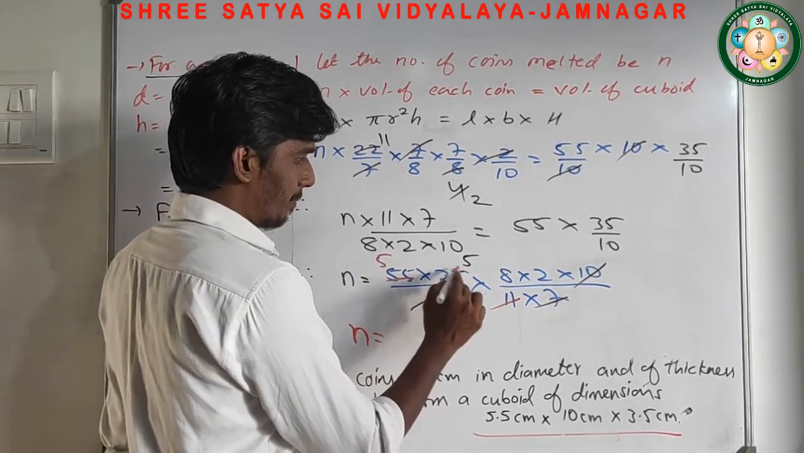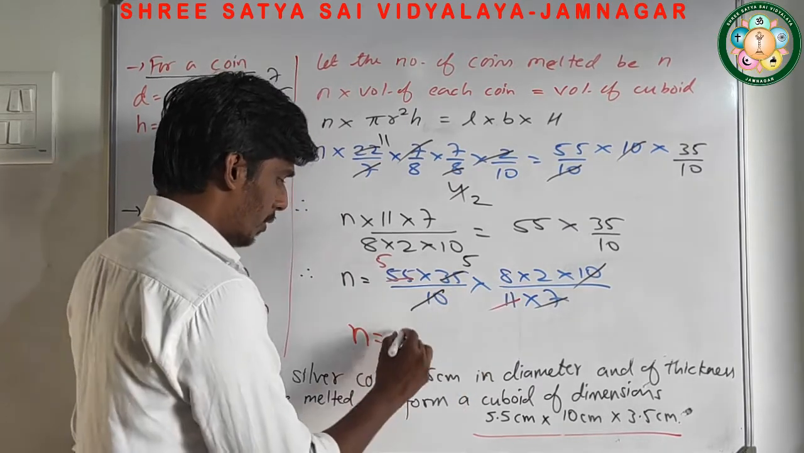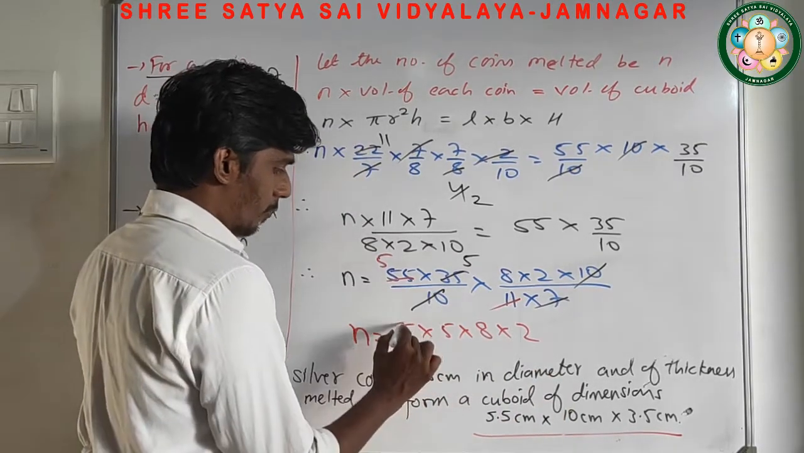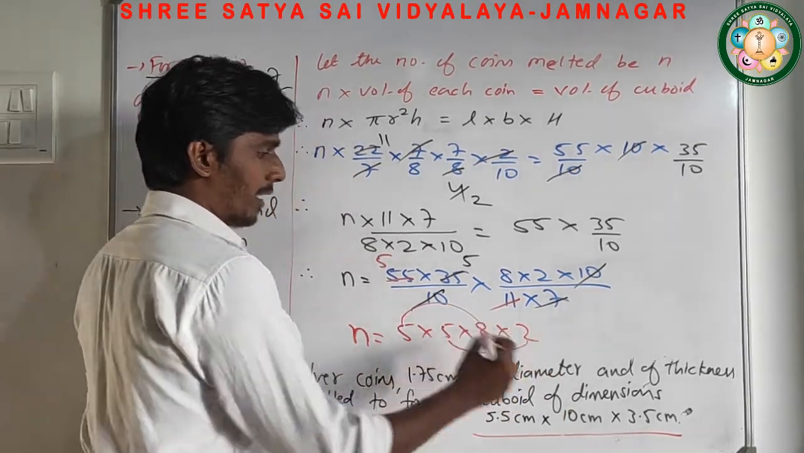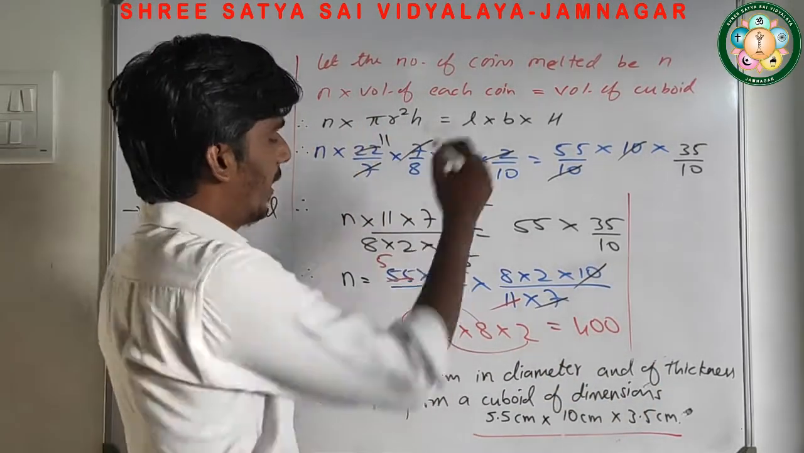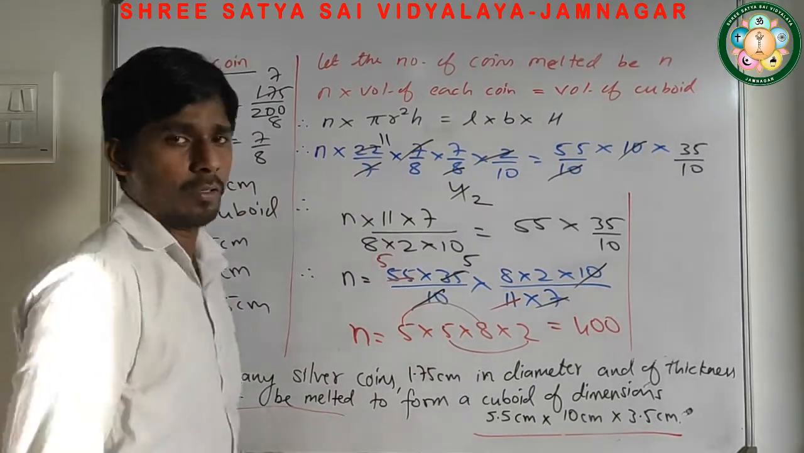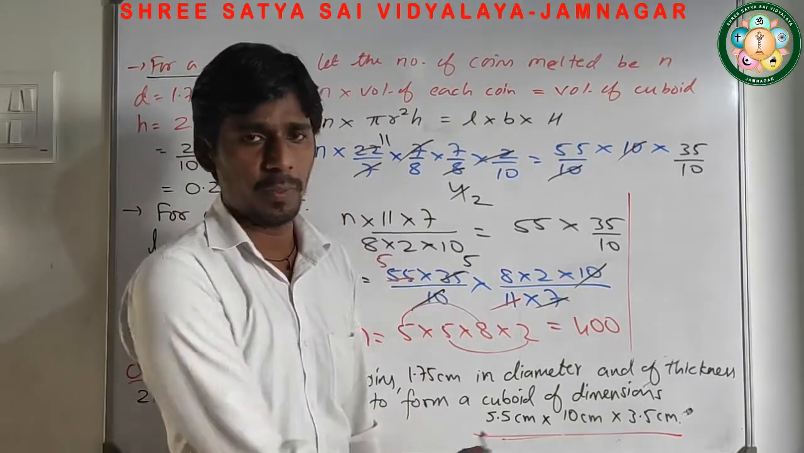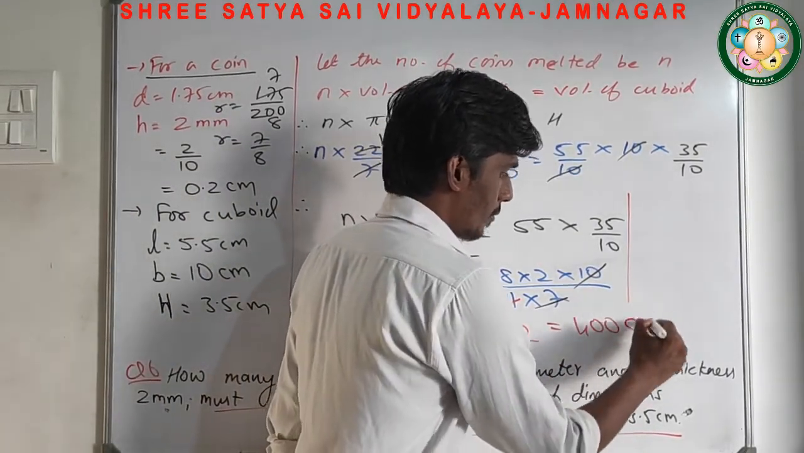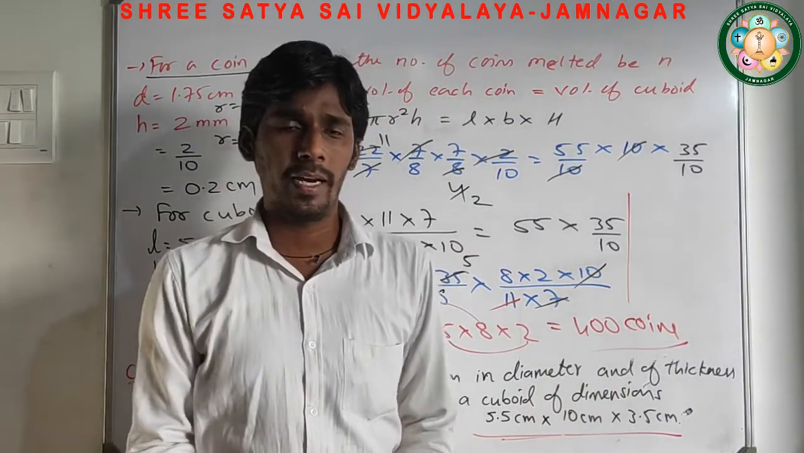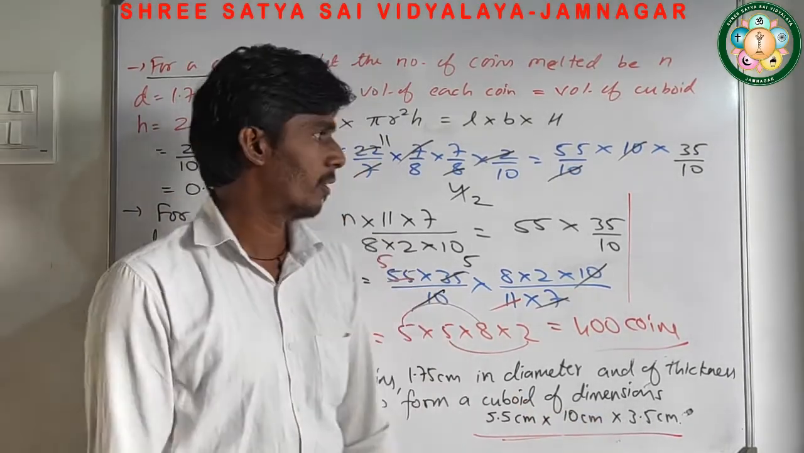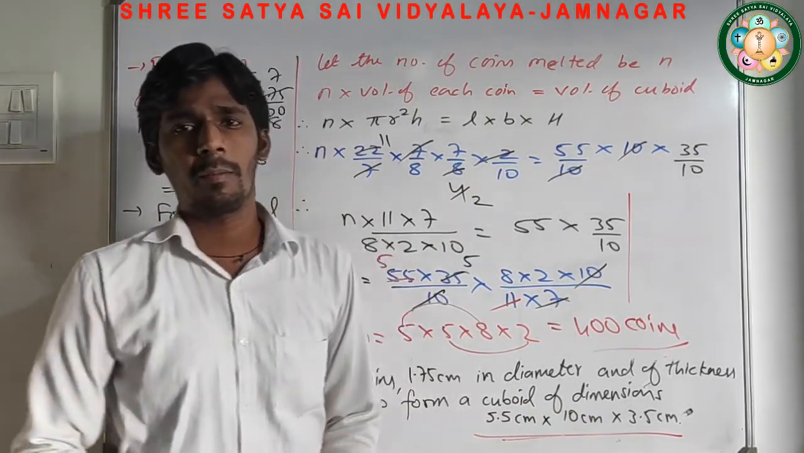So what is remaining here now? 5 5s are 25, 25 8s are 200, 200 2s are 400. So it's 5 into 5 into 8 into 2. 5 8s are 40, 5 2s are 10, 40 into 10 is 400. What does it mean? The question is: how many coins are required to form such a big cuboid? So 400 coins are required to get a cuboid of dimension 5.5 by 10 by 3.5. So this is the way we can solve question number 6.